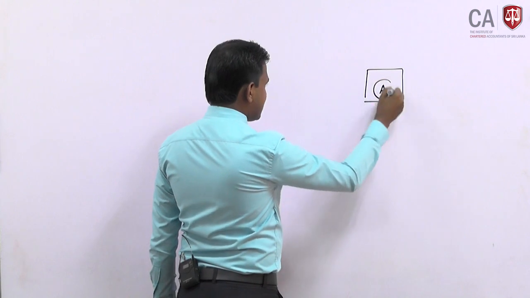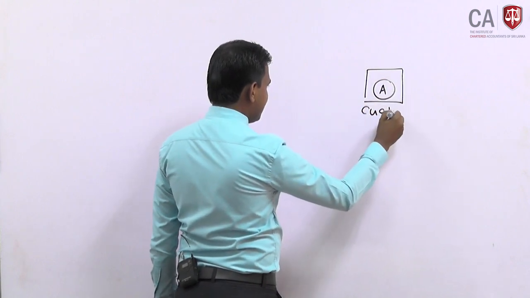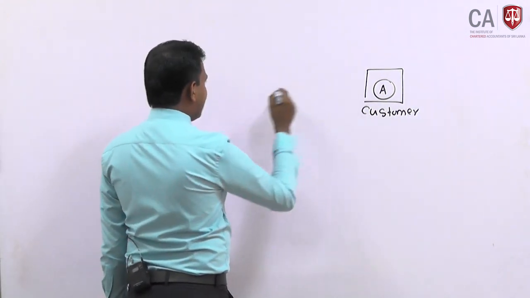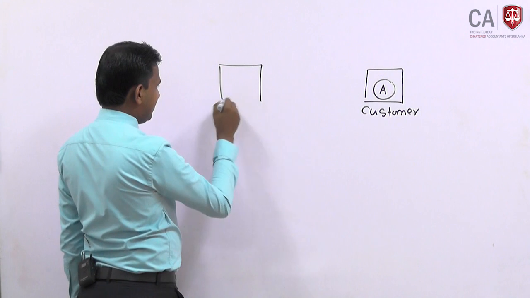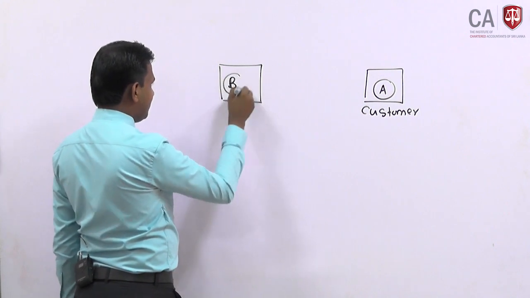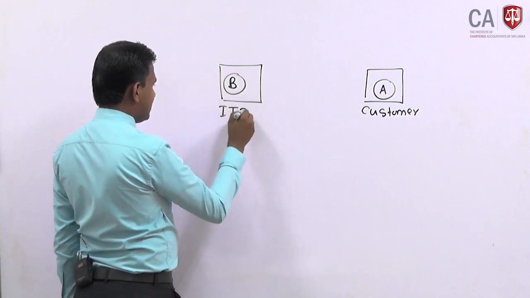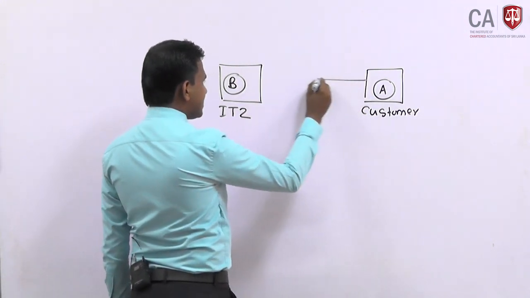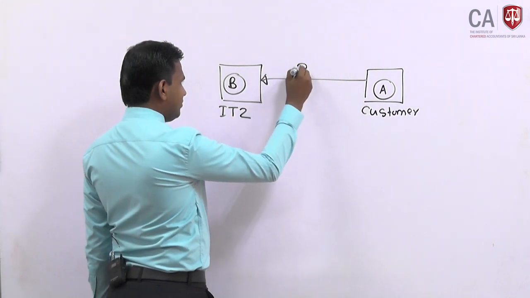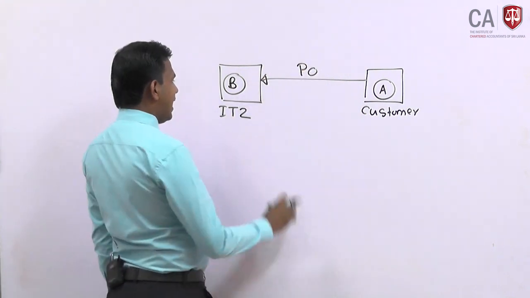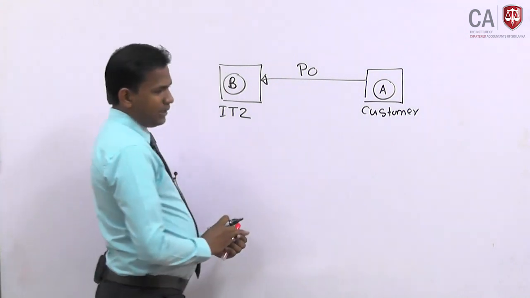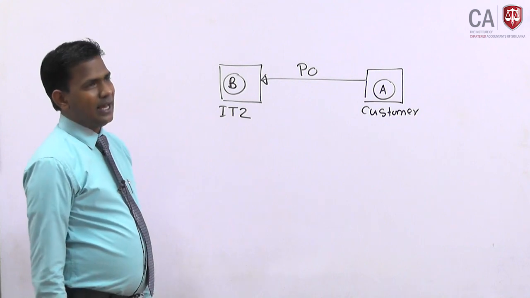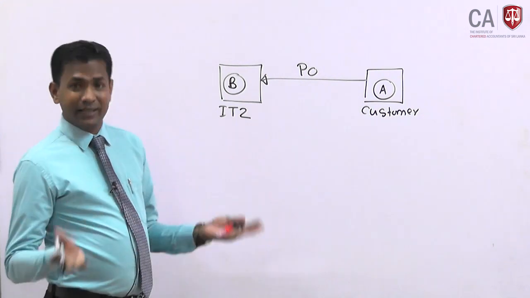There is a customer A, and let's say the supplier B, we'll say IT. A sends a purchase order, and B may be dealing with the proforma invoice, and the credit limit approval and all that is internal control we discussed.